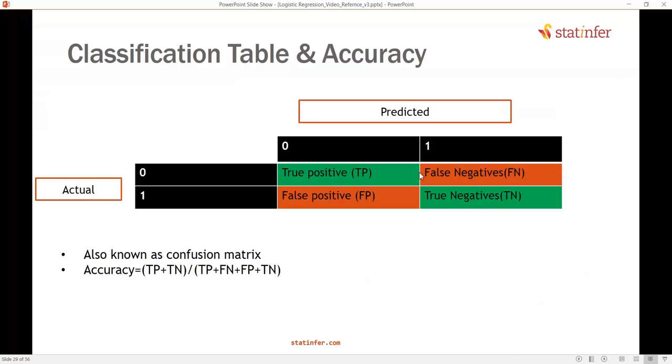What is the accuracy? Out of, let's say, 1000 data points, how many times are we predicting zeros as zeros and ones as ones? So accuracy is these diagonal elements, true positives and true negatives. We can talk about it later. Simply consider them as diagonal elements. The diagonal elements divided by the total is the percentage of times, out of overall cases, that you are predicting correctly. That is nothing but accuracy. So for a model you have to find out the accuracy, which is simply derived from the classification table or confusion matrix.